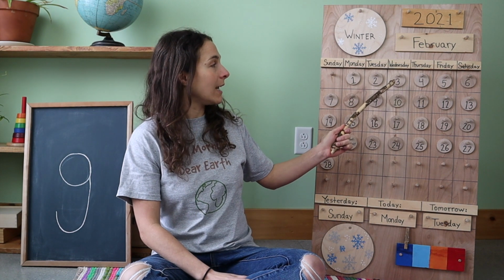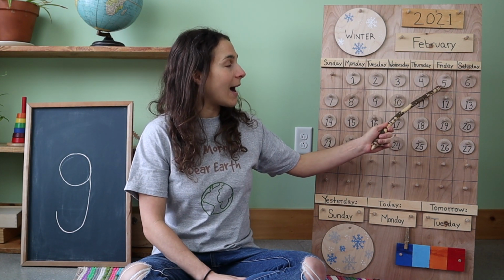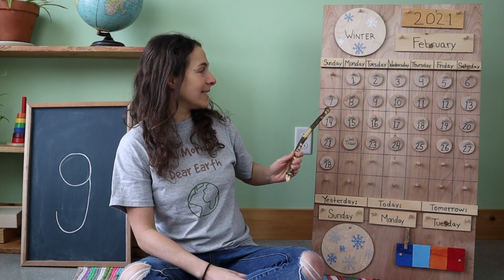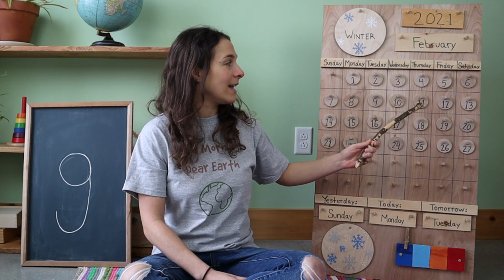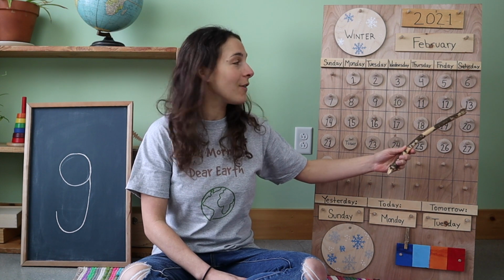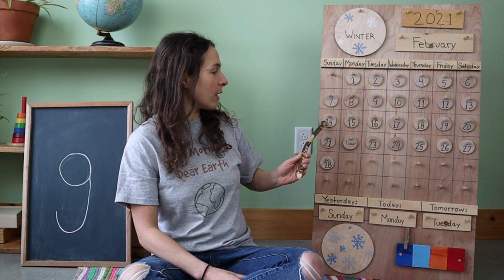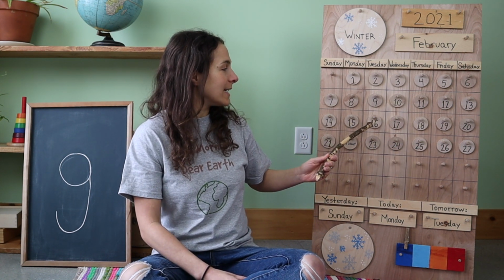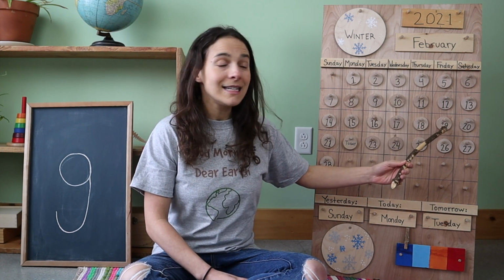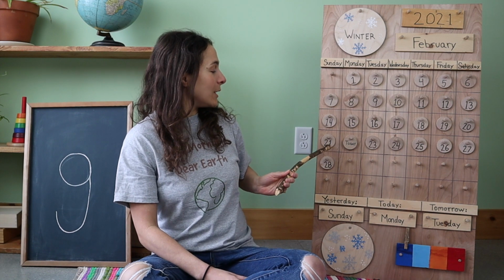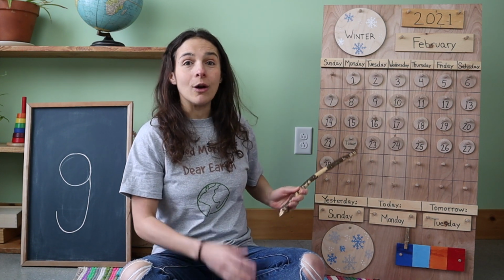2, 3, 4, 5, 6, 7, 8, 9, 10, 11, 12, 13, 14, 15, 16, 17, 18, 19, 20, 21, 22.